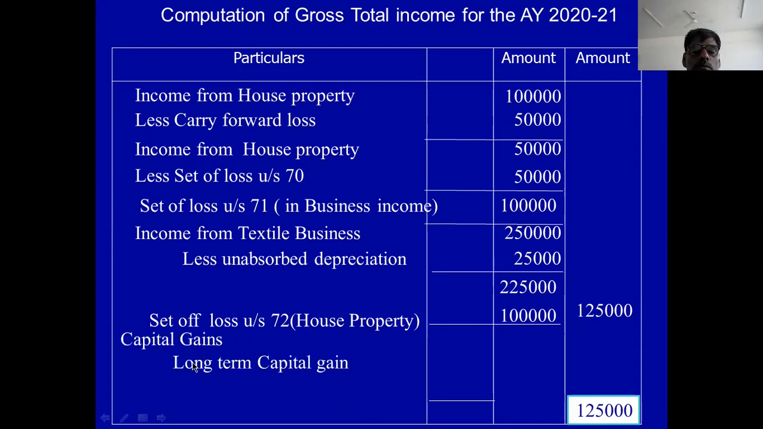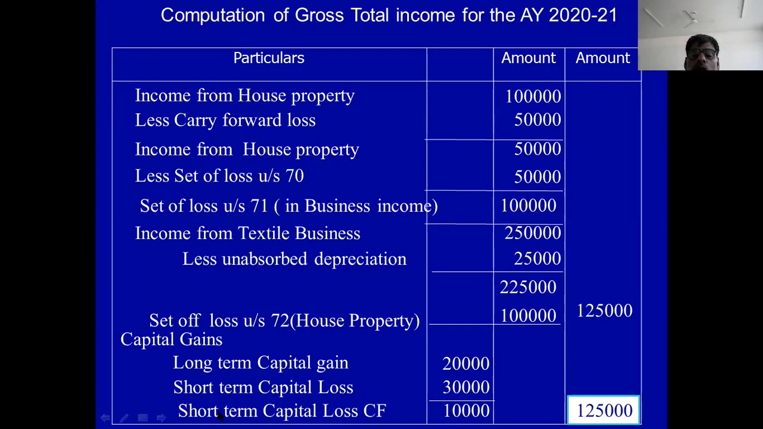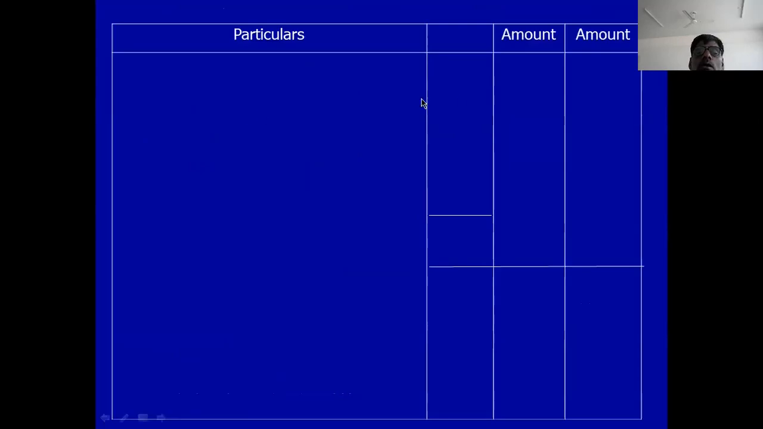Capital gain. Long term is 20,000, less short term capital loss 30,000. 10,000 balance. Short term capital loss of 10,000 is carried forward to the next assessment year. I'll go to the next page. In the next page you see here